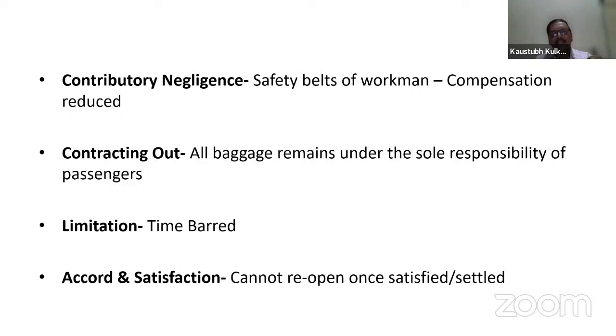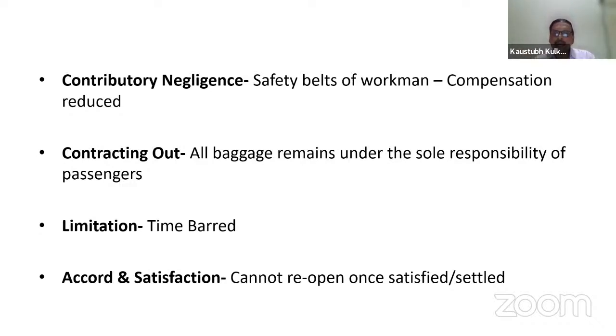So the workman, when he is asking for compensation, is himself also a negligent factor. He himself was also negligent in not wearing the safety belt. So because of this contributory negligence from the workman, if the compensation would have been 10 lakhs, it may be reduced to a certain amount, say 5 lakhs. It is not in that proportion. I'm giving you the example only.